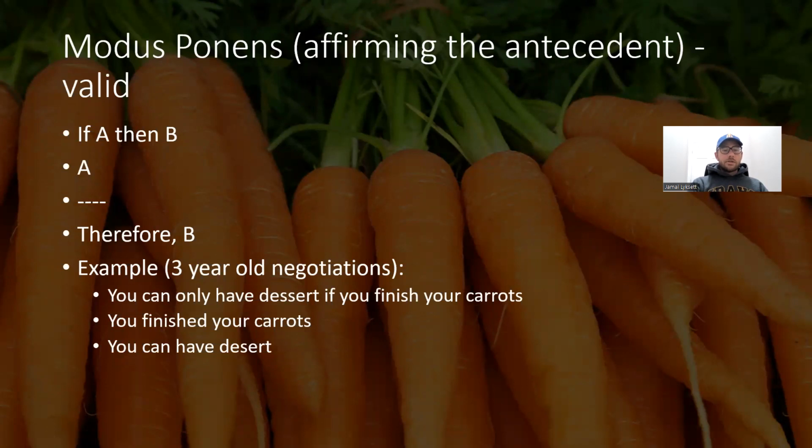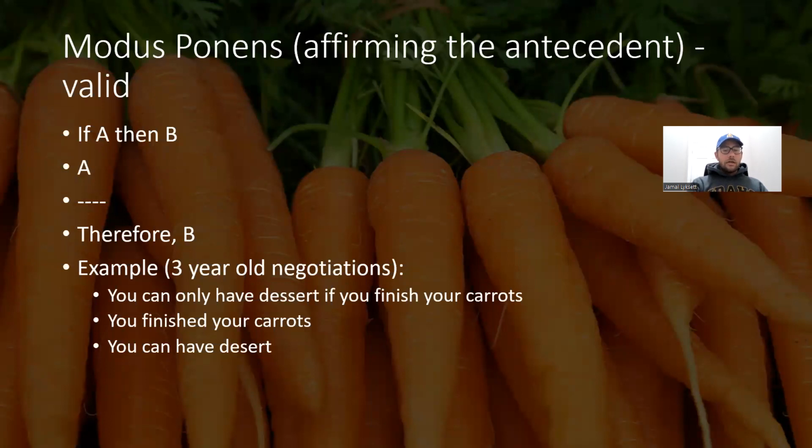So this brings us to our four types of arguments. Two of those are going to be valid, and two of them will be invalid. So modus ponens, which is affirming the antecedent. Antecedent just means the first part. So if A, then B, A, therefore B.